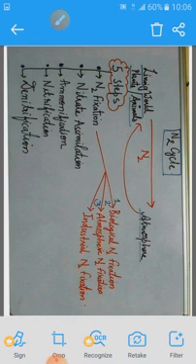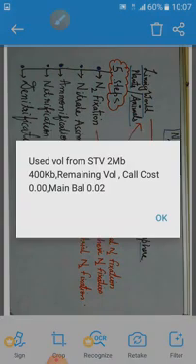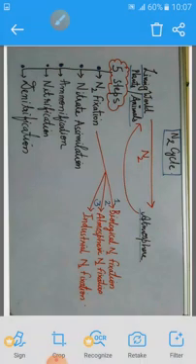It gets completed in 5 major steps. Step number 1, nitrogen fixation. Step number 2, nitrate assimilation. Then comes ammonification, nitrification and denitrification. These are the major steps of the nitrogen cycle. Let's start with the first topic, that is nitrogen fixation.